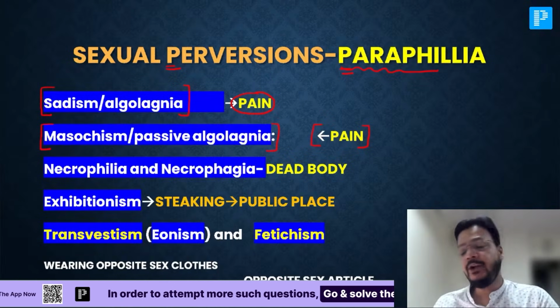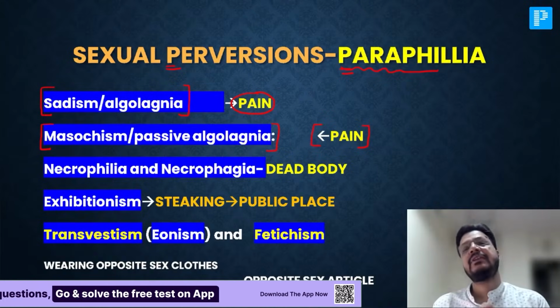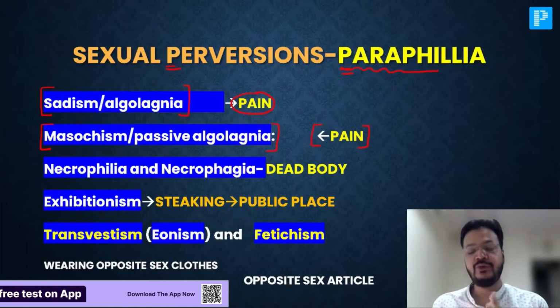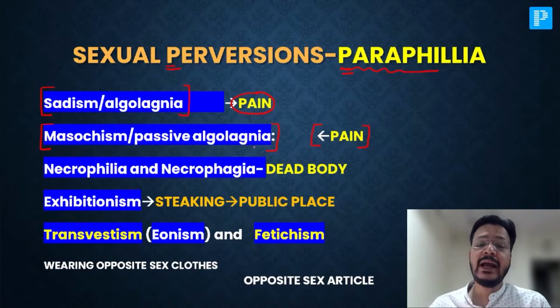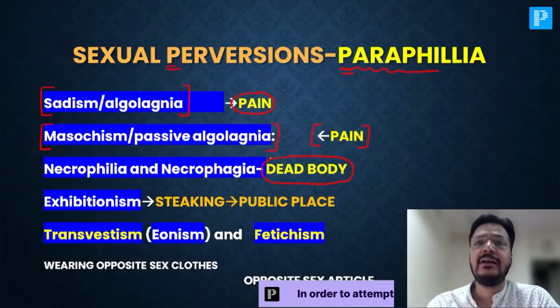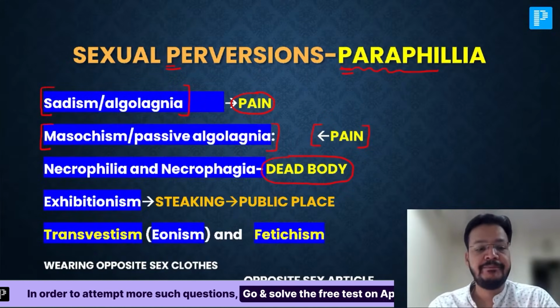If you are eating a dead body or having sex with a dead body, eating a dead body is necrophagia and sex with a dead body is necrophilia.